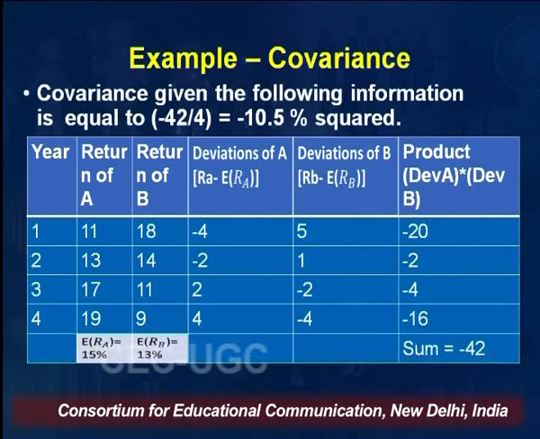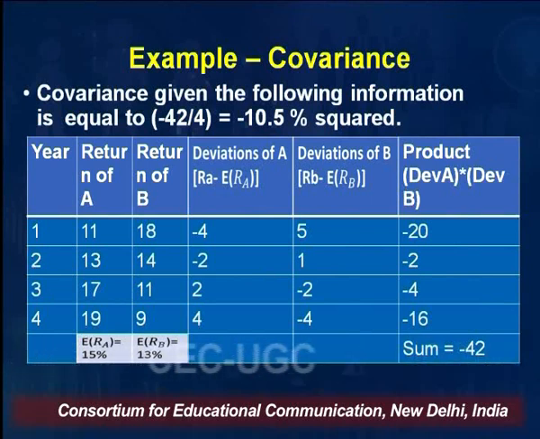So this comes to be the return of security A. Similarly, you add up the return of B security in 4 different years, that is 18 plus 14 plus 11 plus 9, and then you divide it by 4. That gives you the expected return of the B security, right? So in this way you get the return of A security by making the average of these 4 years' return, and the return of B security.